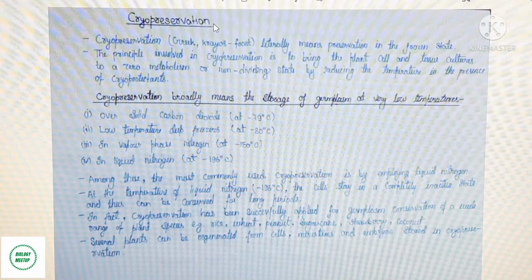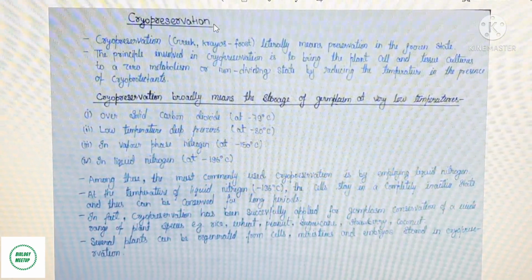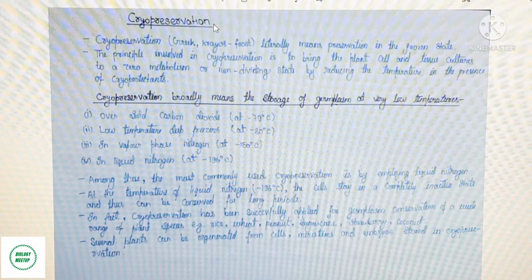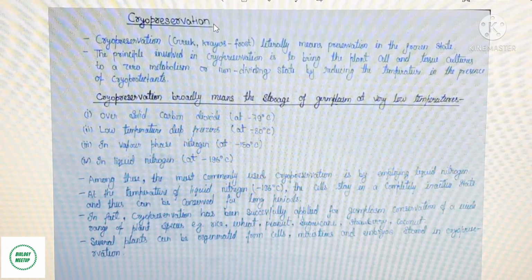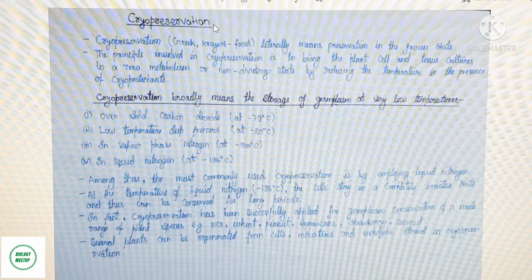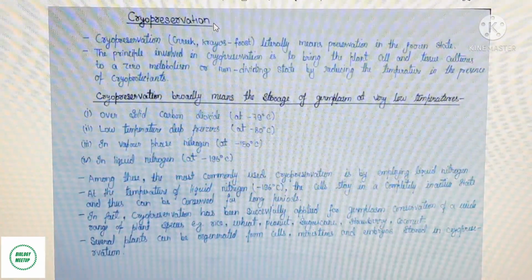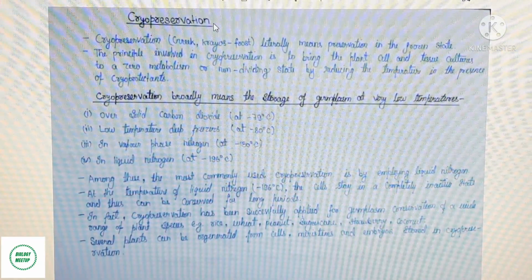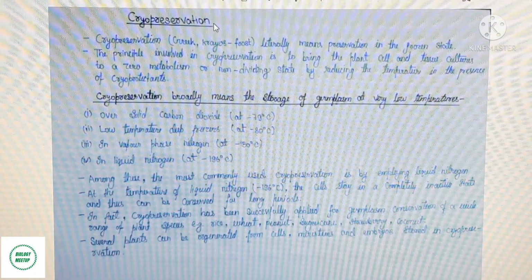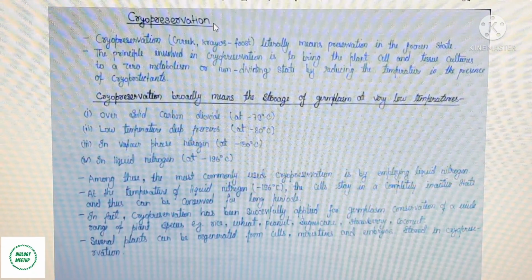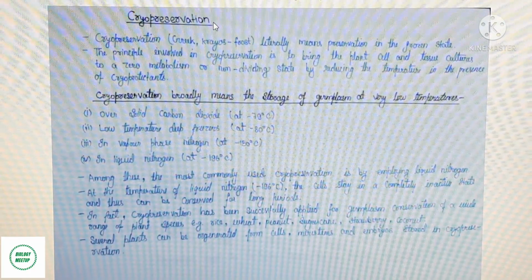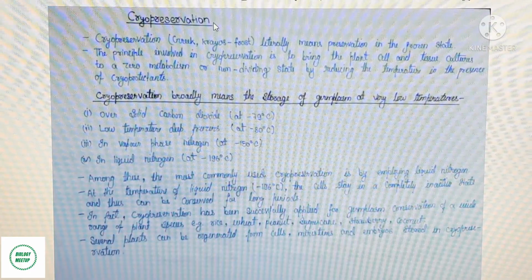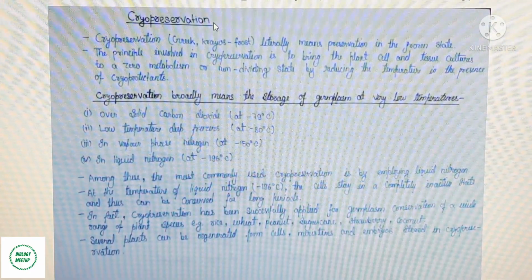So first of all, what do we mean by cryopreservation? As the term suggests, cryo means cold or cold temperature or climate, and preservation stands for to preserve. Here, preserving biological specimens or samples like tissues, different organs, or different cell lines at cold temperature is called cryopreservation. The temperature is minus 195 degrees centigrade, that is below sub-zero.